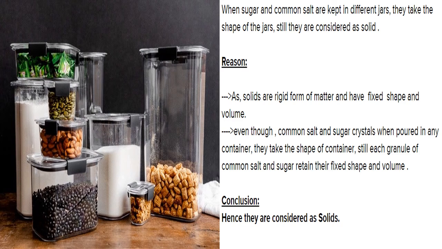it takes the glass shape. Put it in a jug, it will take the jug shape. Wherever you keep it, it takes that shape only. So though they are solid, why are they taking the shape of the container? Here it is explained once again: 1 kilo of sugar is made of many crystals. Every crystal has got a structure, so it will maintain it, because they are small in size. Small crystals are there, so together they take the shape. Otherwise every crystal maintains its shape. Okay, right.